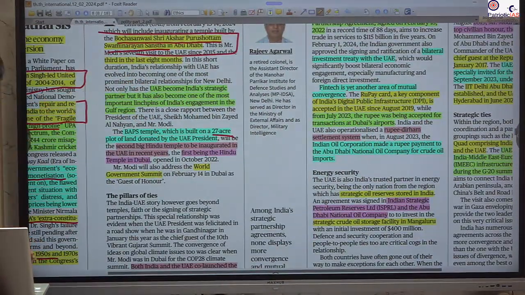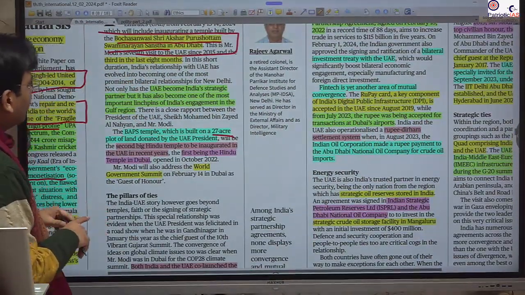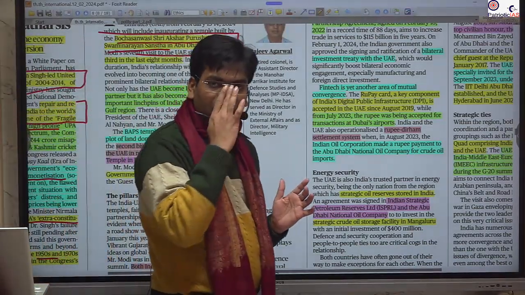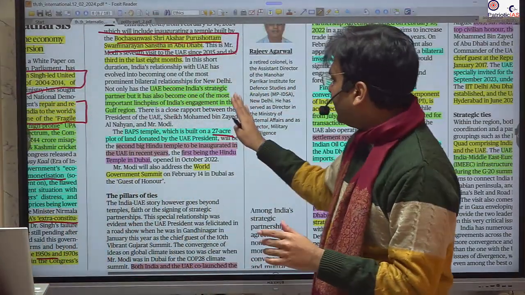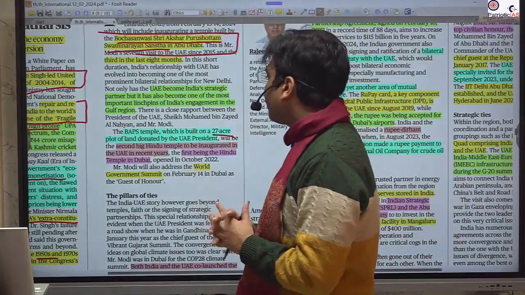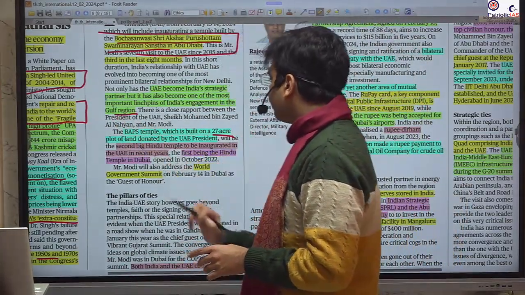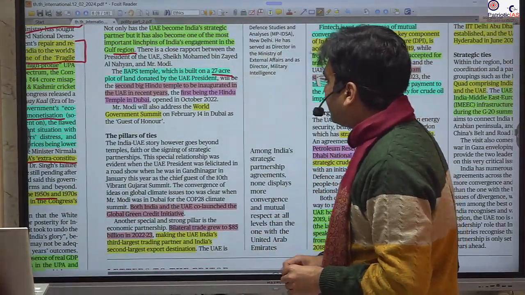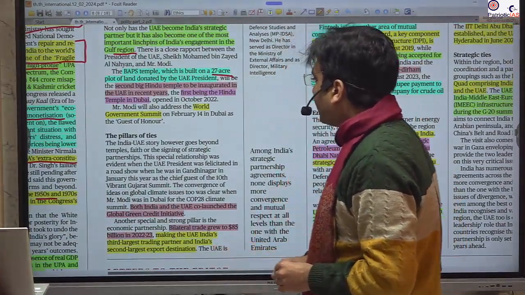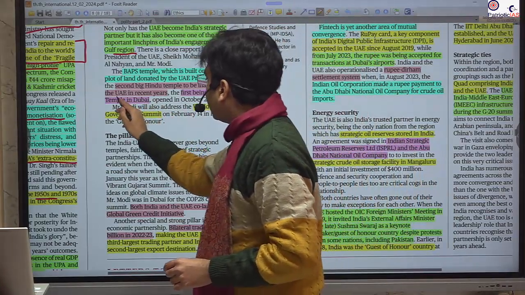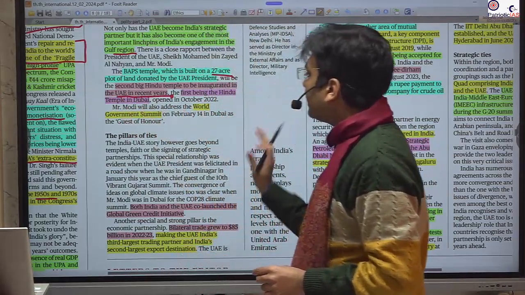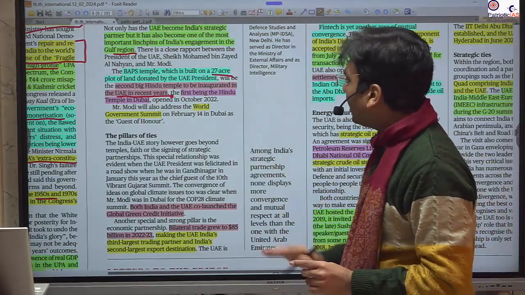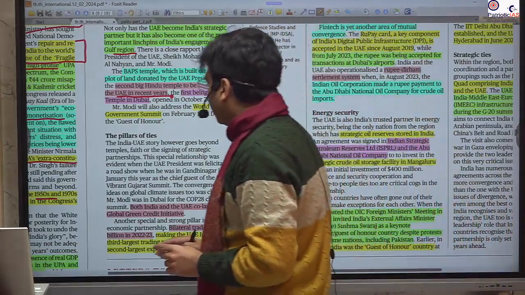So what is this relationship? You can see that the relationship between India and UAE has been the linchpin for India's relationship with the Gulf region, Gulf countries. Here it is mentioned that this is the second big Hindu temple to be inaugurated in the UAE in recent years. This is not the first, this is the second big temple. Before that we had already inaugurated one.